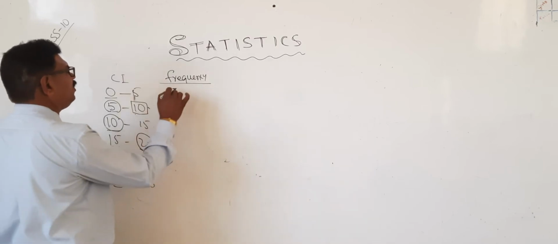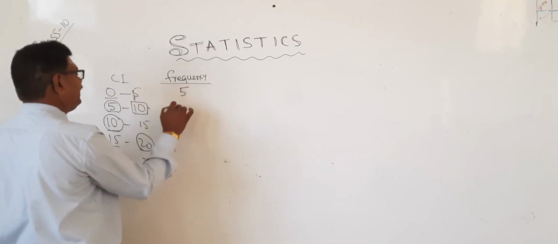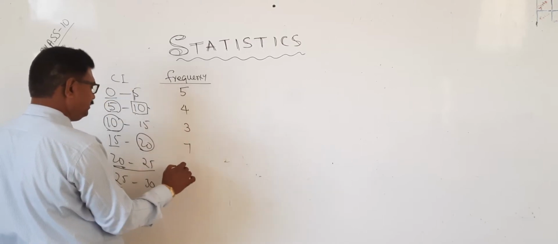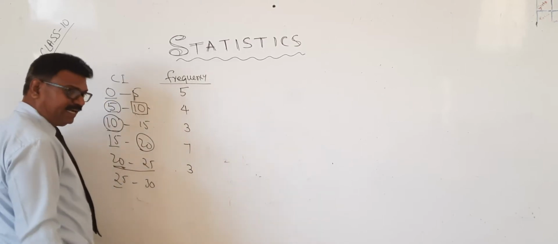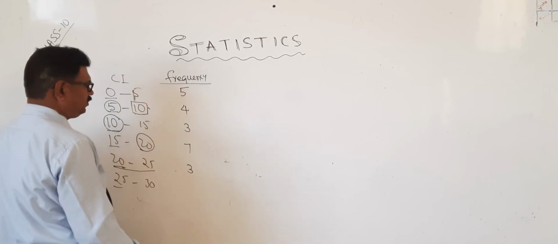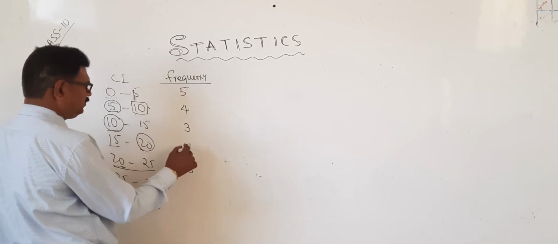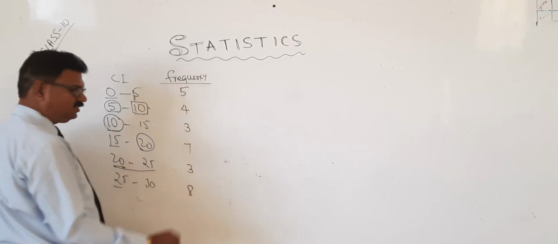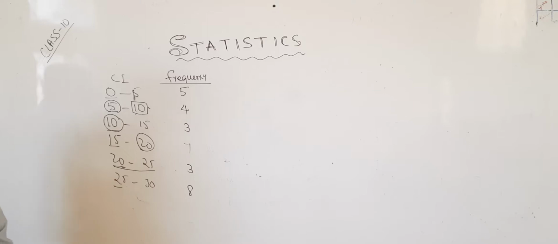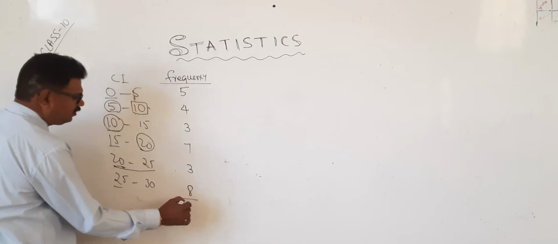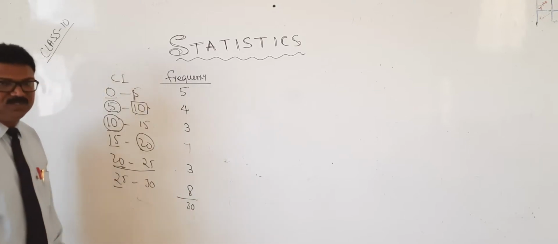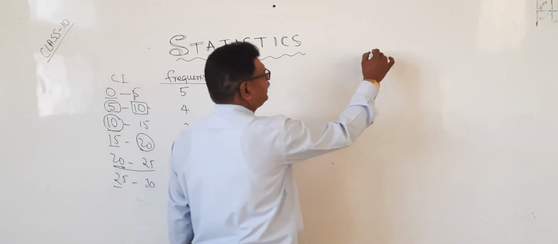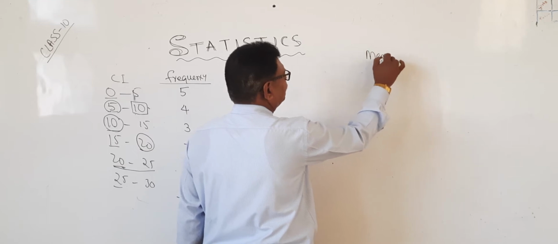For 0 to 5, how many times is it repeated? 5 times, 4 times, 3 times, 7, 3 times, 10, 9, 8 times. Now what is the total? 30.